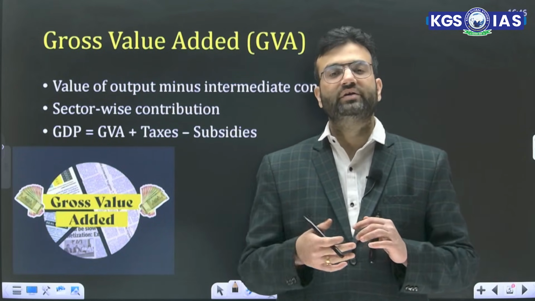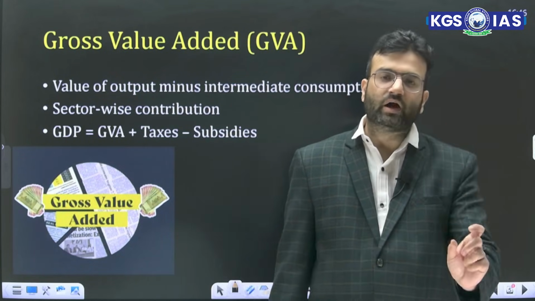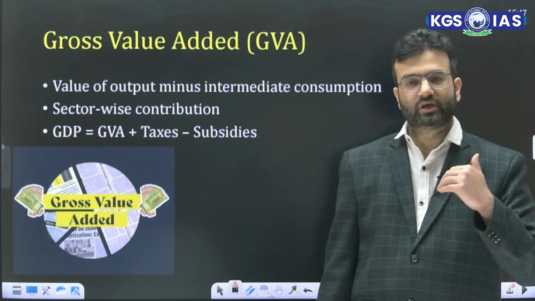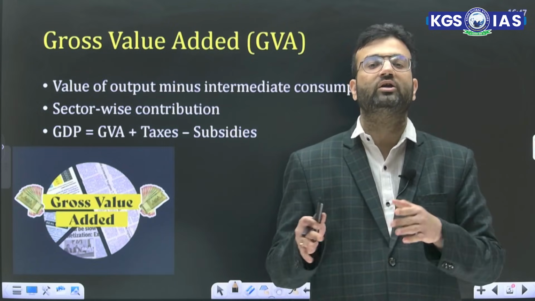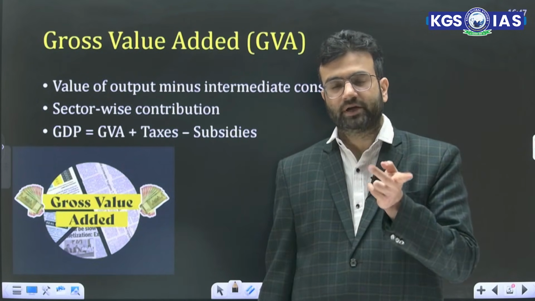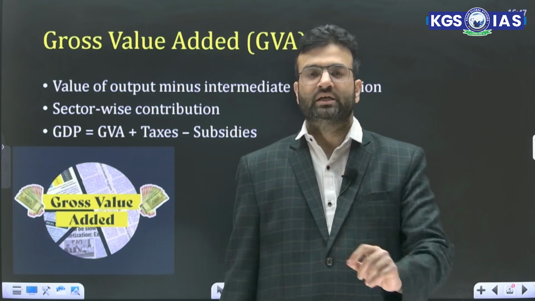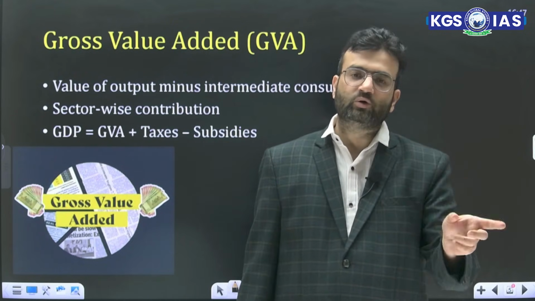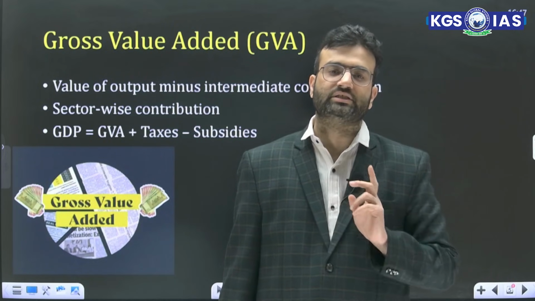And how is this GVA calculated? That is value of output minus intermediate consumption. For example, if a farmer sells sugarcane to a mill for 100 rupees and that mill produces sugar worth 150 rupees, then the GVA is 50. That is how much addition is done. So value of output minus intermediate consumption is GVA.